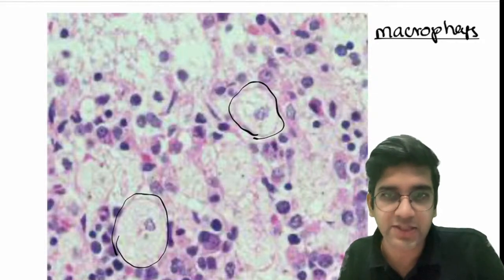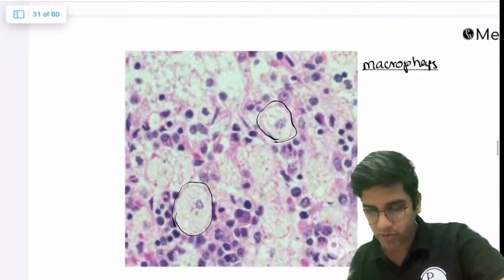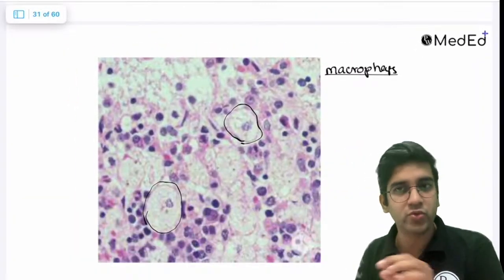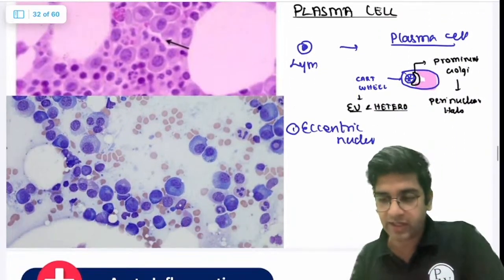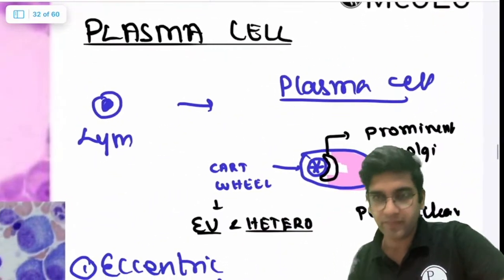Page 94, 93. Just give me a second, I'll go to it soon. Fine. Okay. There's only one more inflammatory cell. We'll go finish that. I'll go to page number 93 and 94 of Robbins. Fine. Is that the online page number or offline page number?